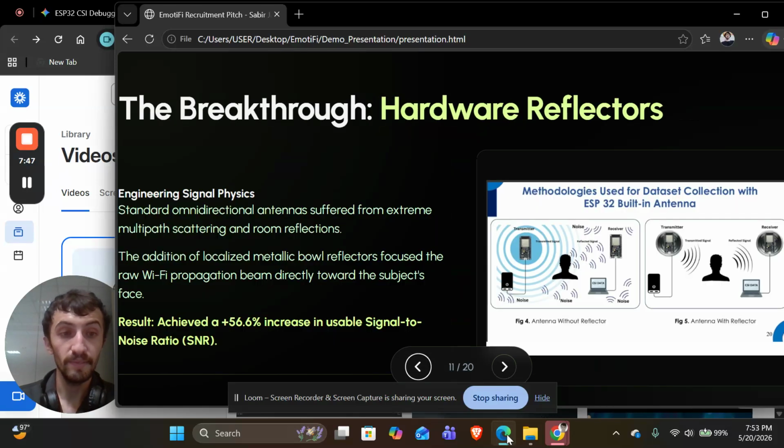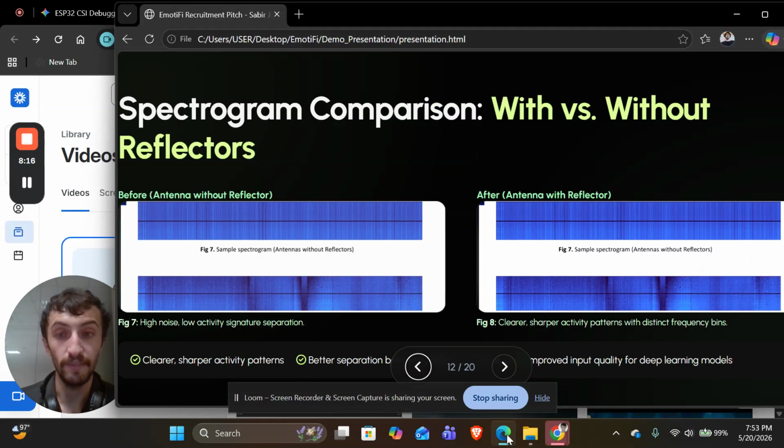So this is the difference: without reflectors there is a lot of disturbance, as we can see in this picture. You can see a person is sitting, the transmitter is transmitting CSI packets, and the receiver is receiving, but it is not as focused as it is with reflectors. So that's the difference, that we achieved a 56% increase in SNR with reflectors. So this is a comparison.